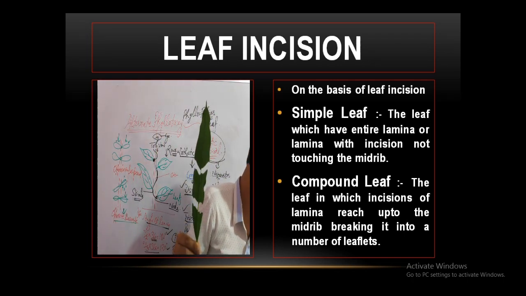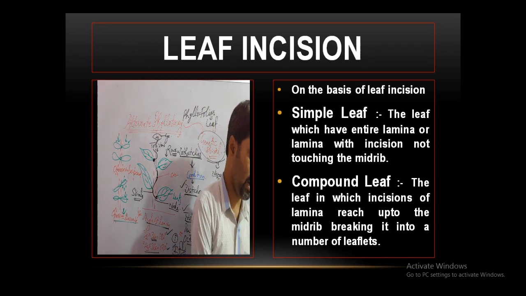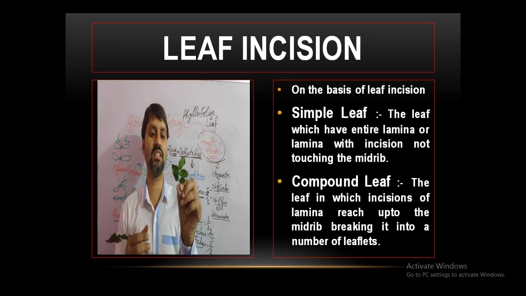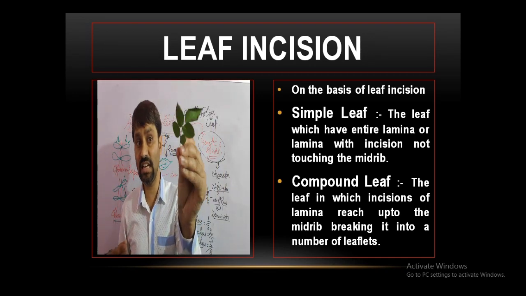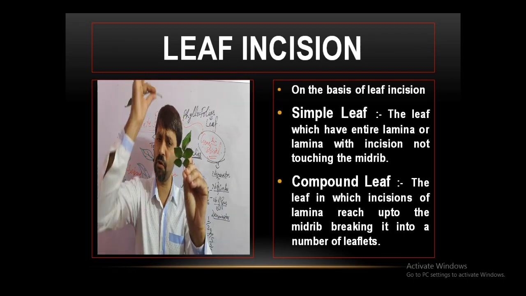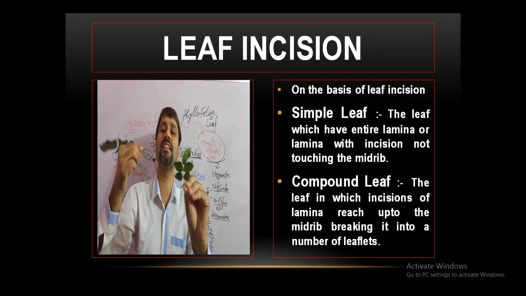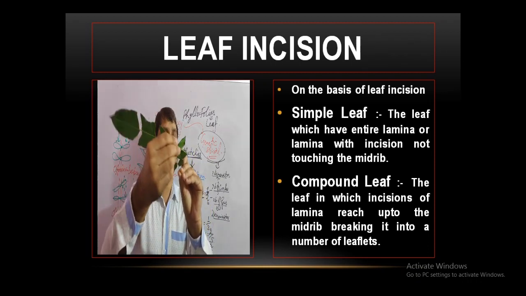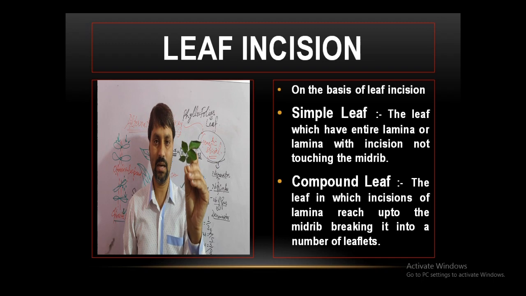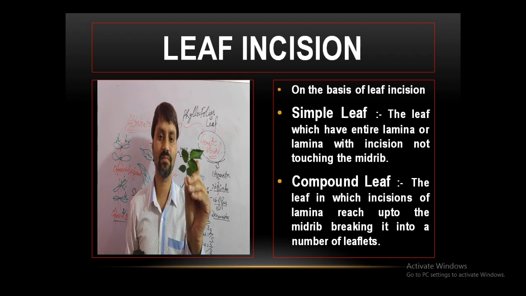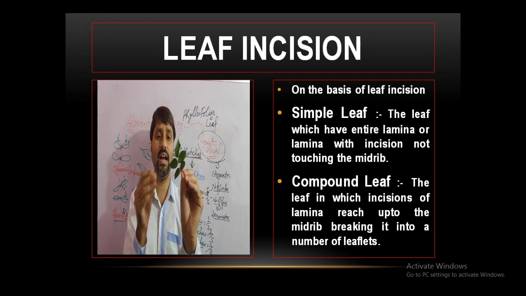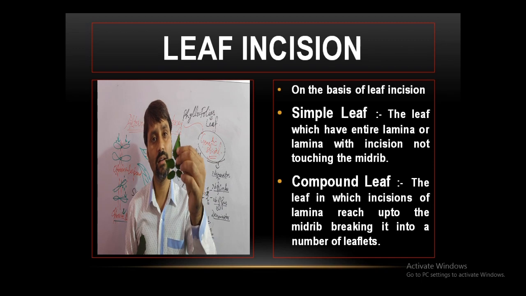See here, this is the rose leaf. It is a leaf. These are the leaflets. At a time before evolution, it may have been a simple leaf. What about the incision? It has reached the midrib. This midrib is called the rachis. I will discuss this further with you ahead. Then this is a compound leaf, dividing the leaf into leaflets.